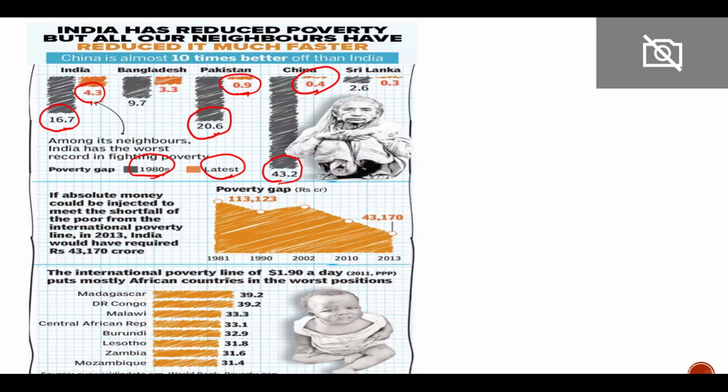Now most of these countries are from Africa only. So most of these countries have a poverty gap index of more than 30, and it represents that they are having extreme poverty.